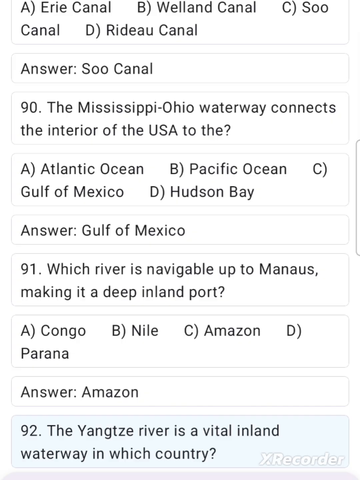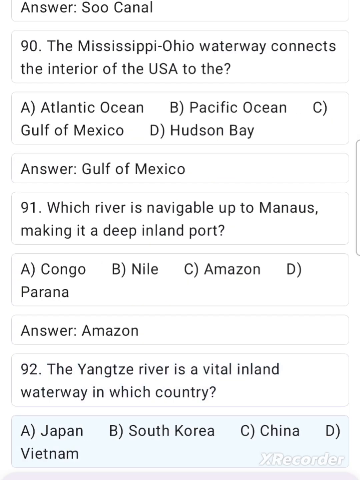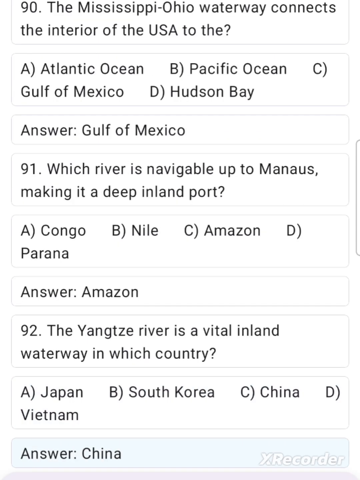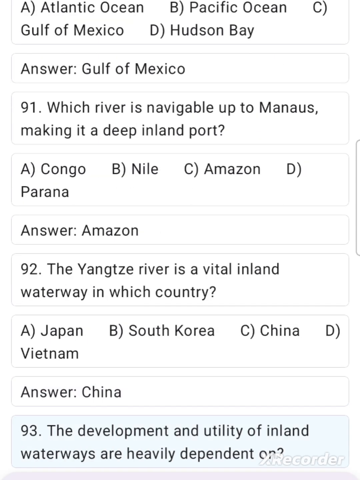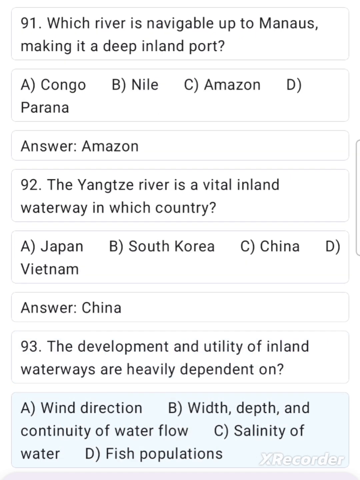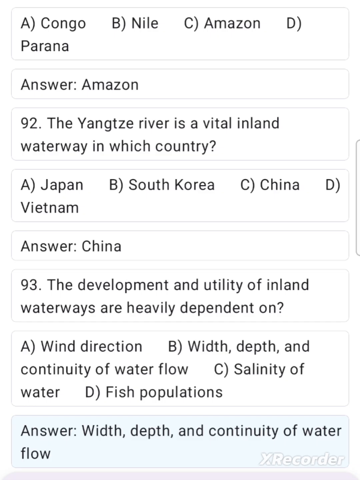The Yangtze River is a vital inland waterway in which country? A. Japan, B. South Korea, C. China, D. Vietnam. Answer: China. 93. The development and utility of inland waterways are heavily dependent on A. Wind direction, B. Width, depth, and continuity of water flow, C. Salinity of water, D. Fish populations. Answer: Width, depth, and continuity of water flow.